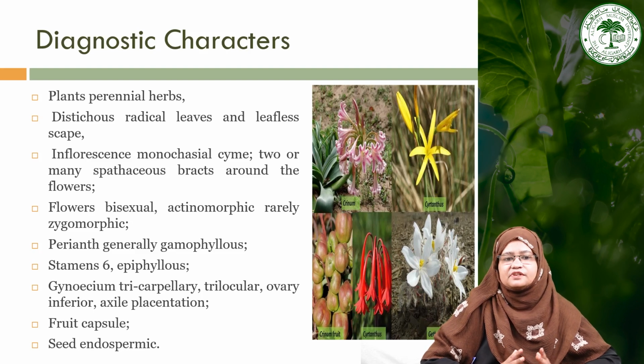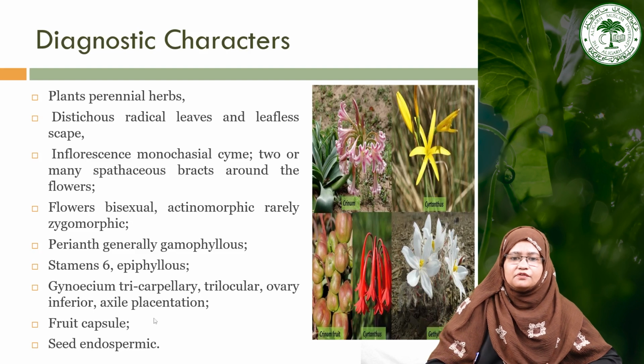The number of stamens is 6 and they are epiphyllous. But as we have seen, the stamen number is more in some cases, as in Crinum, where you can see here they have 12 to 18 stamens. The gynoecium is typically a tricarpellary, trilocular ovary with inferior ovary and axile placentation. And the fruit is a capsule, which we can see here.